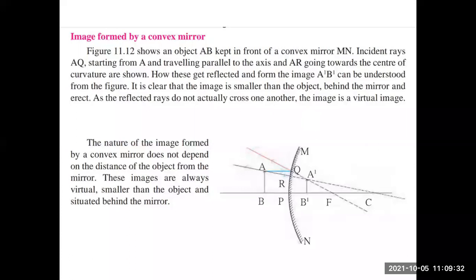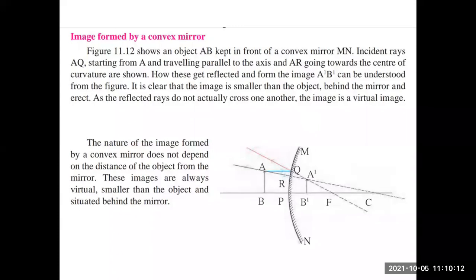Object AB is placed in front of the convex mirror MN. Incident rays AQ, starting from A and traveling parallel to the axis, shown by the blue line, and AR going towards the center of curvature are shown. How these get reflected and form the image A dash B dash can be understood from the figure. It is clear that the image is smaller than the object, behind the mirror and erect. As the reflected rays do not actually cross one another, the image is a virtual image.